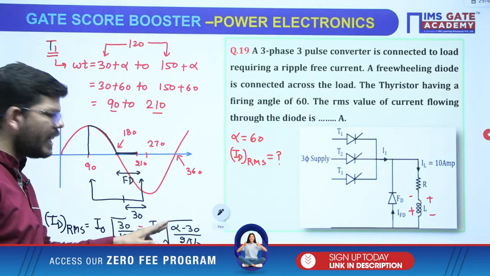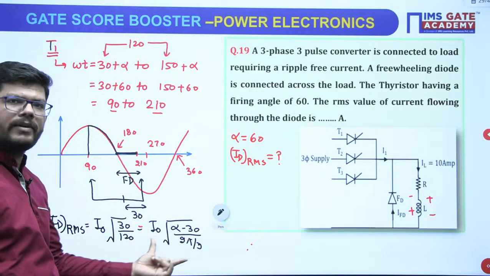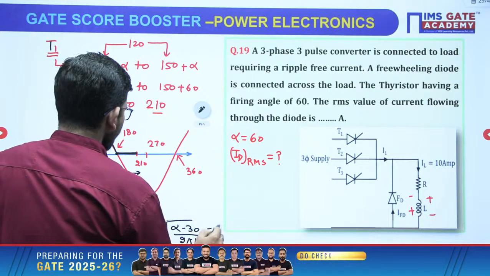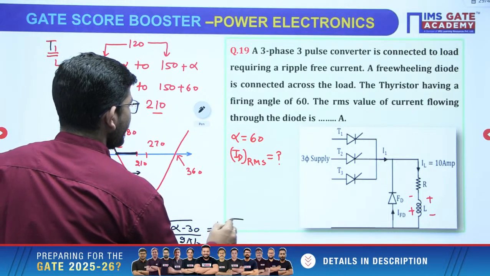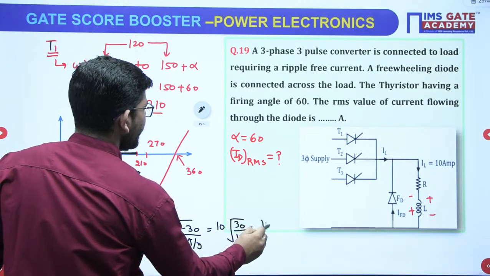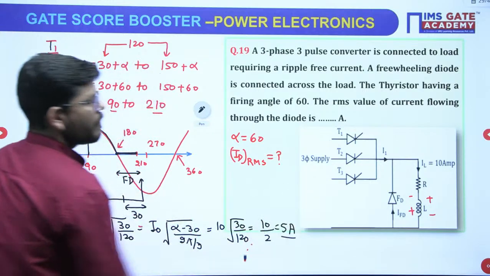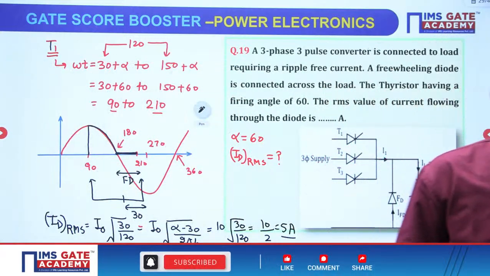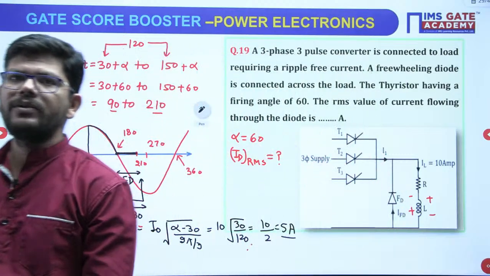So this is an ideal formula that you can use for practice. Just see how we have derived the formula right now as well. If we put the values, I naught is given as 10 ampere, and 30 over 120, so 10 upon 2, we will get 5 ampere, correct? How many of you are getting 5 ampere as the answer? Tell me guys, how many of you are getting 5 ampere? No one?